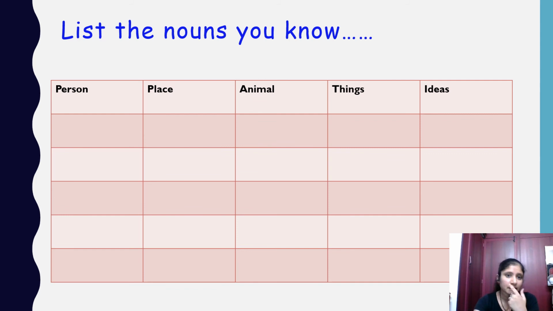So this is a small game where you have to list the nouns you know. You can divide it as person, place, animal, things and ideas. You can put a table like this. You can draw a table in a chart paper or in your notebook, and start collecting the names of the things I have given here. Like person, you can write a common or a proper noun here. You yourself will know the difference when you start writing. And places, the places you have visited before, the places that you want to visit, or your favorite place, you can specify here. The same way for animal, things and ideas. It is a small game.